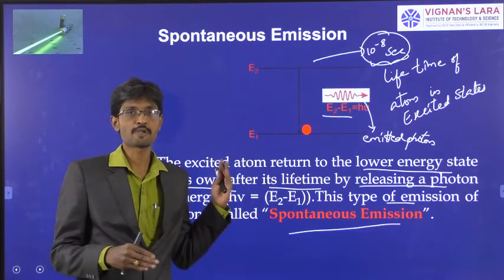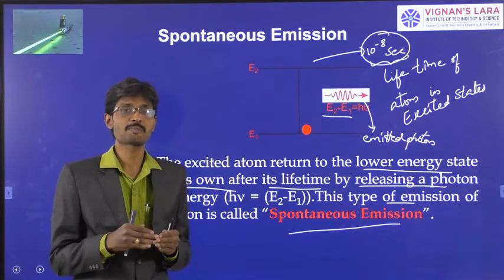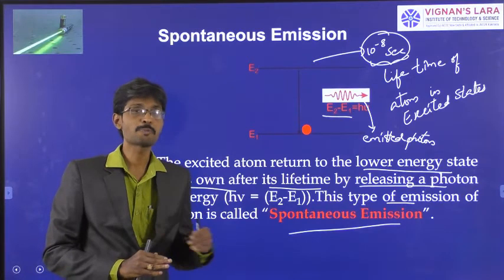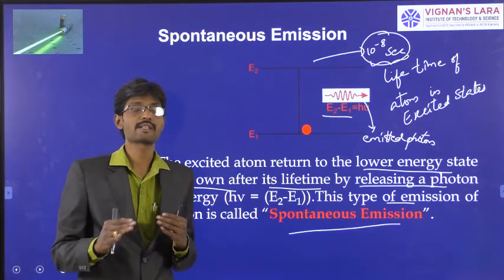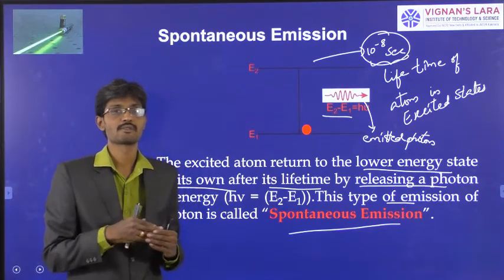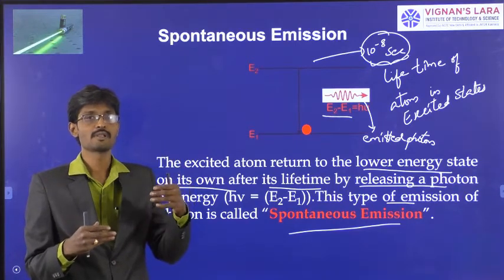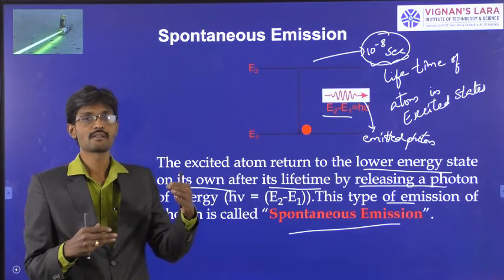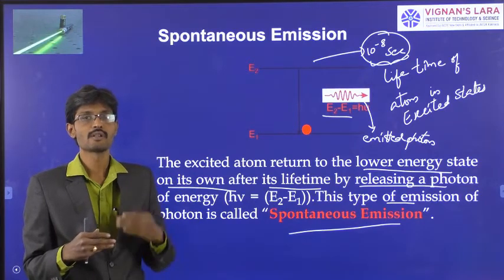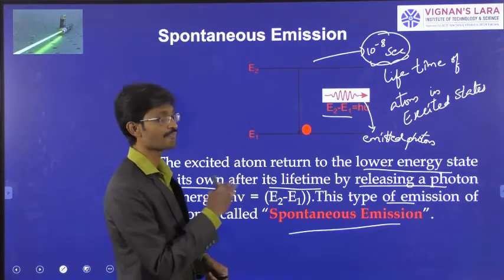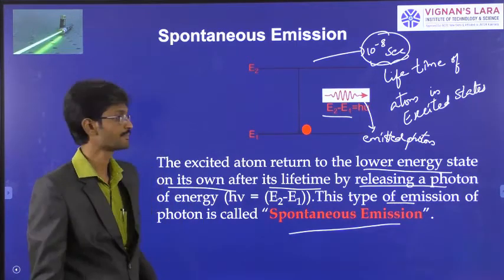For example, absorption will take place when we supply an external photon. This spontaneous emission doesn't depend on any external parameters, so no need to supply any energy here. After the completion of the lifetime of the atom in the excited state, it automatically returns to its ground state or lower energy state on its own. And this process is called spontaneous emission.